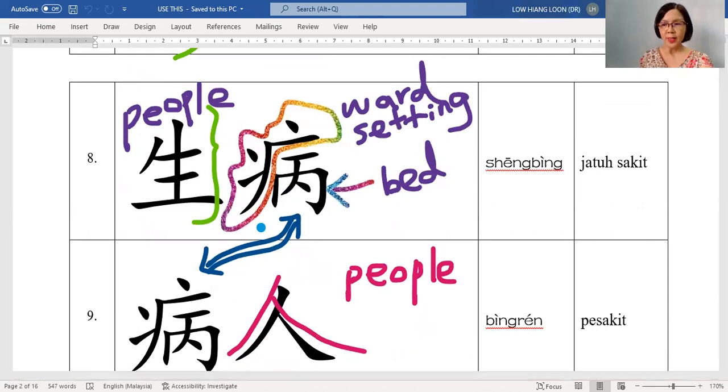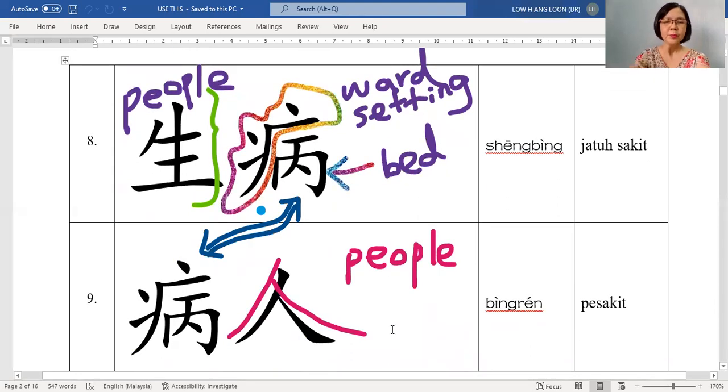Okay, so here 老师 is showing you something related to sickness. The first one is 生病. Sick, jatuh sakit. All right, so the first one, you can imagine this is somebody who is standing.